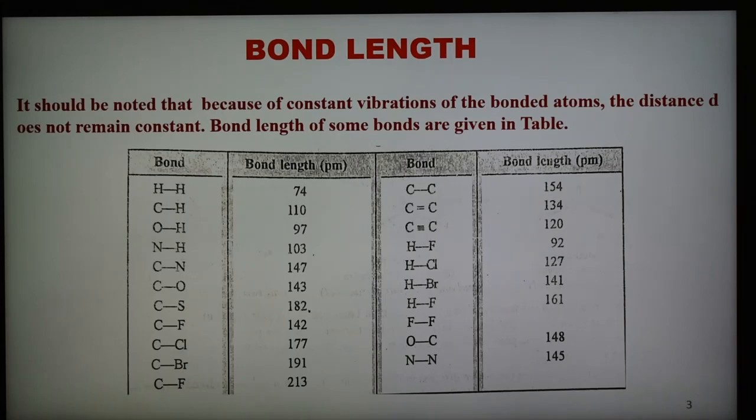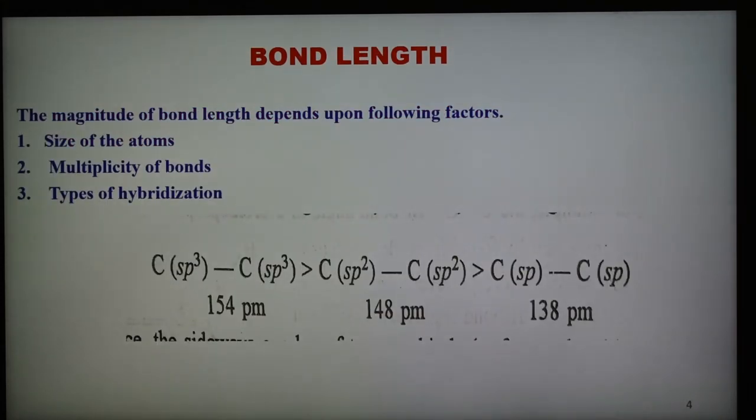So these are some bond lengths in picometers given in this table. In the next slide, the magnitude of bond length depends upon the following 3 factors: the size of the atom, the multiplicity of the bond, and the type of hybridization. The first is the size of the atom.